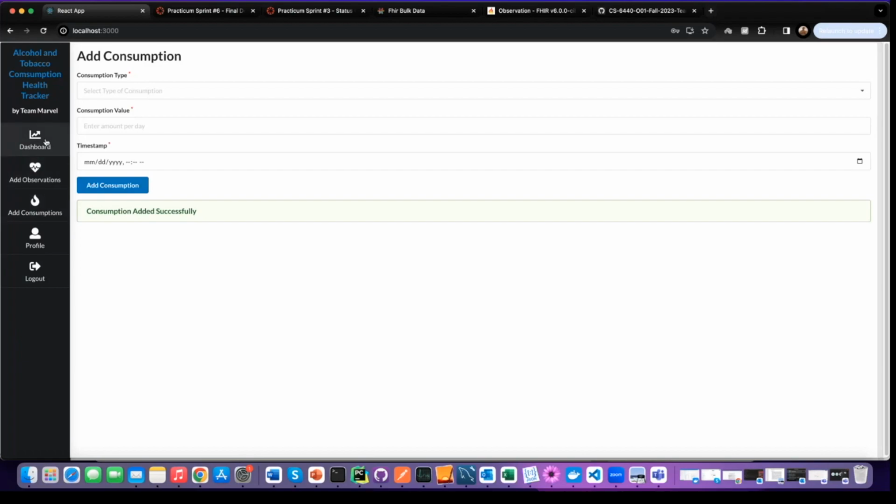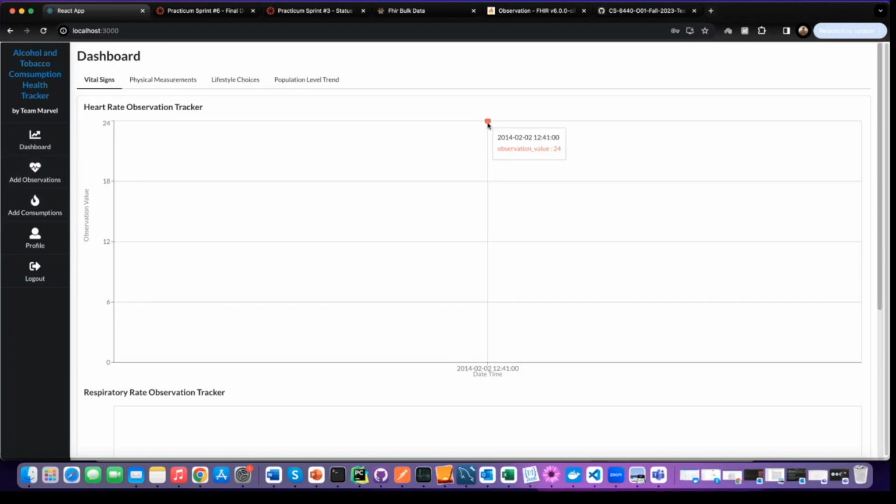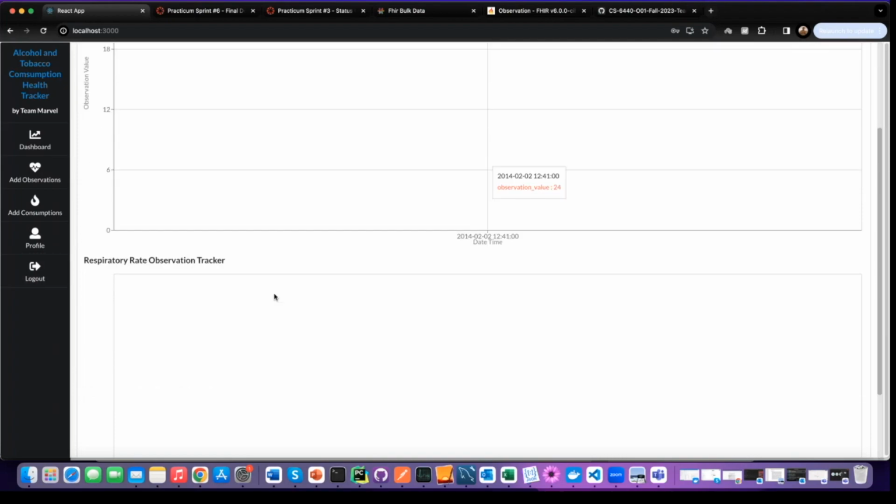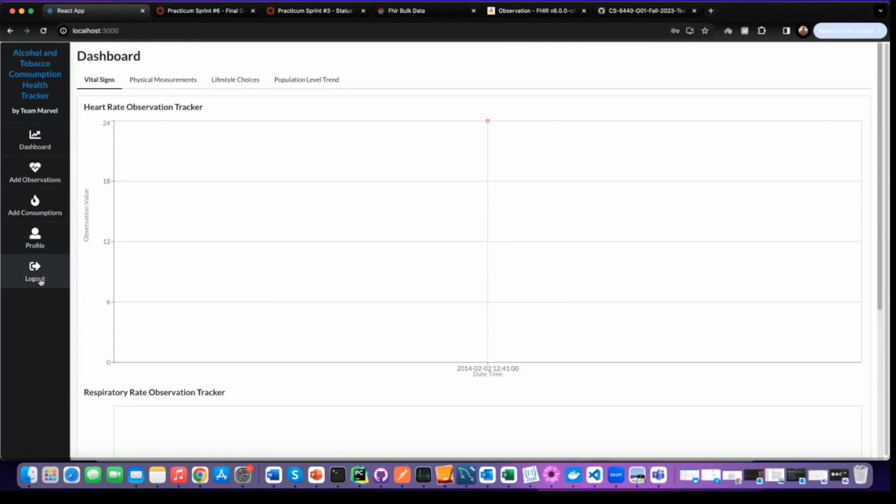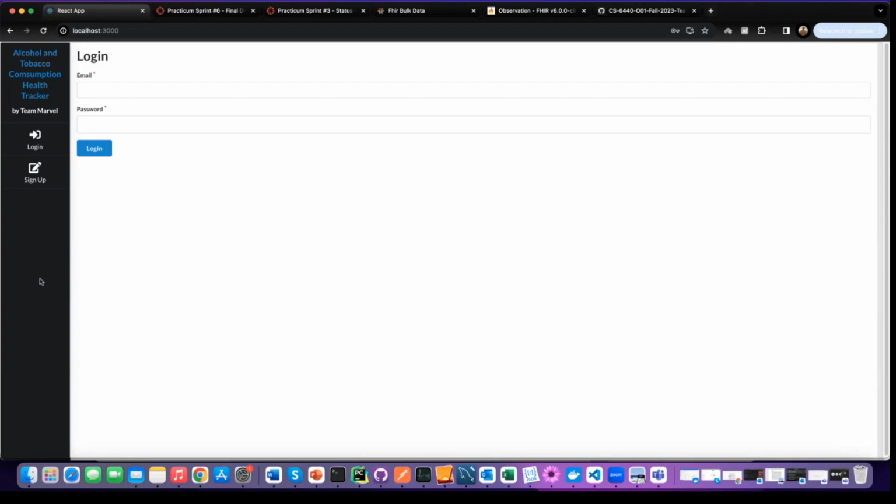And if we come back to the dashboard, we will see some data here of what we entered. Since this is a fresh user, we don't have a lot of data, but we can work with a user who has quite some data in the system. So we log out and we use a demo user, which has data entered in the past.